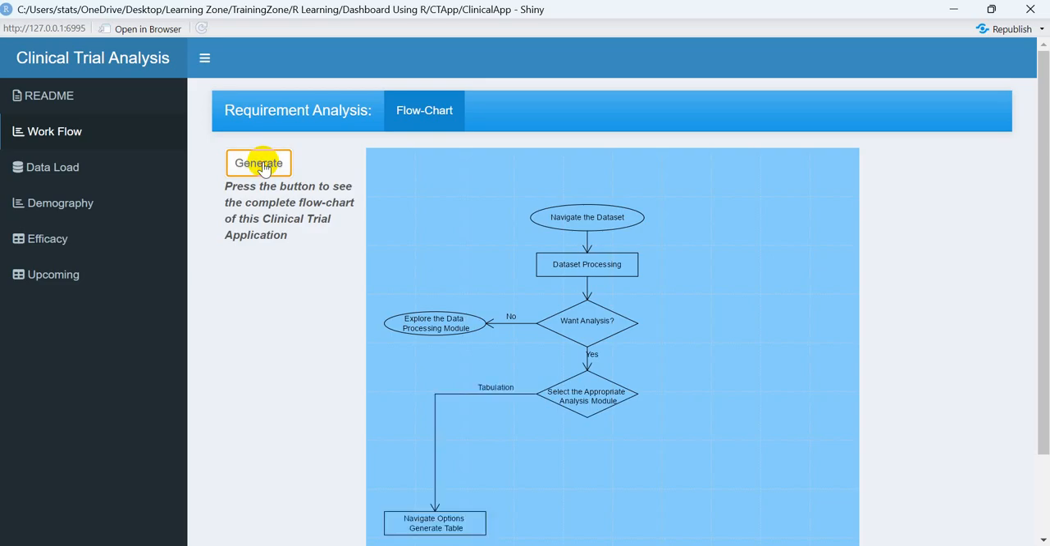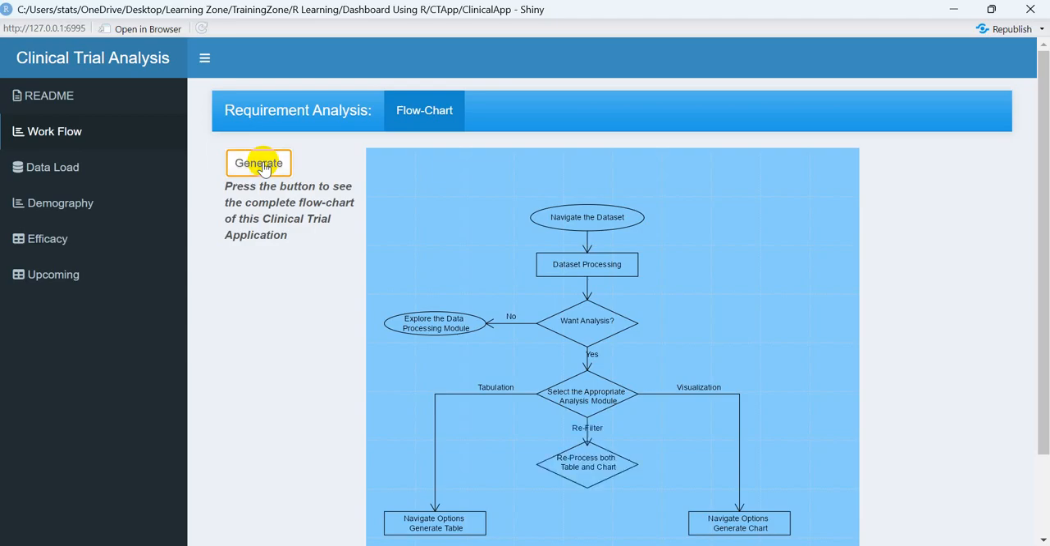And which type of analysis do you want? There are two types of analytical ways here. One is the tabulation method, another is the visualization method. According to the requirement, if you want to present a result in a tabular format, you need to go for the tabulation module. And if you want to do data visualization, you need to go for the visualization module.